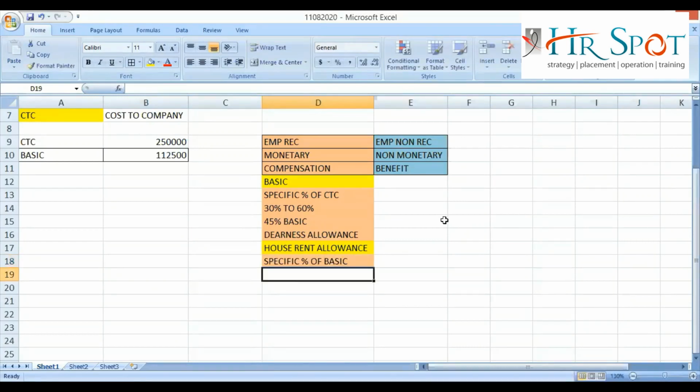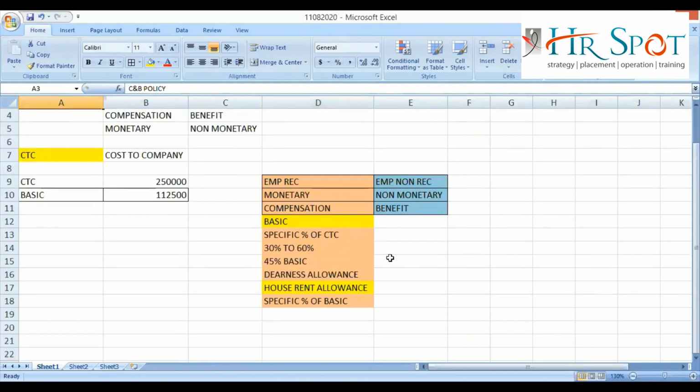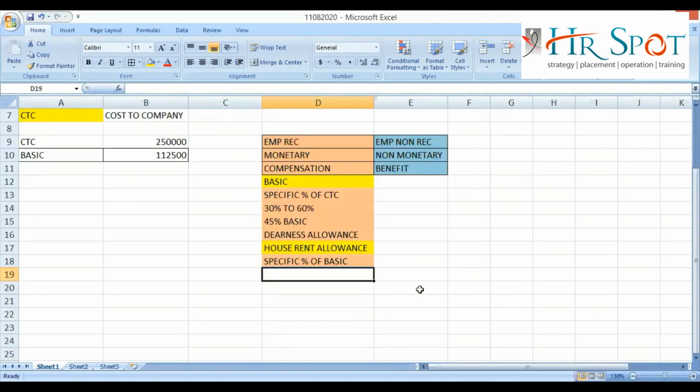Right? Now, a specific percentage of basic. What will be the specific percentage? Again, come back to the CTC policy, whatever the CTC policy will tell. But the CTC policy will be designed as per the standard practice, and for standard practice there is a location norm. What is the location norm telling about HRA?